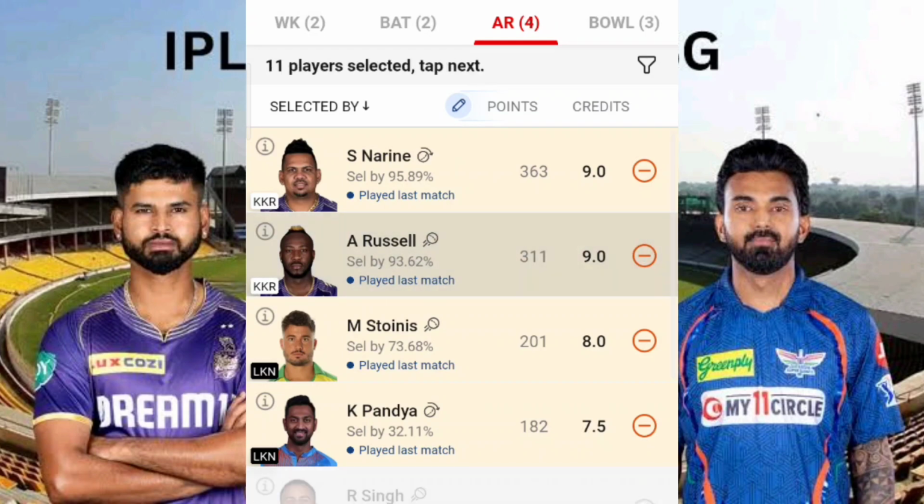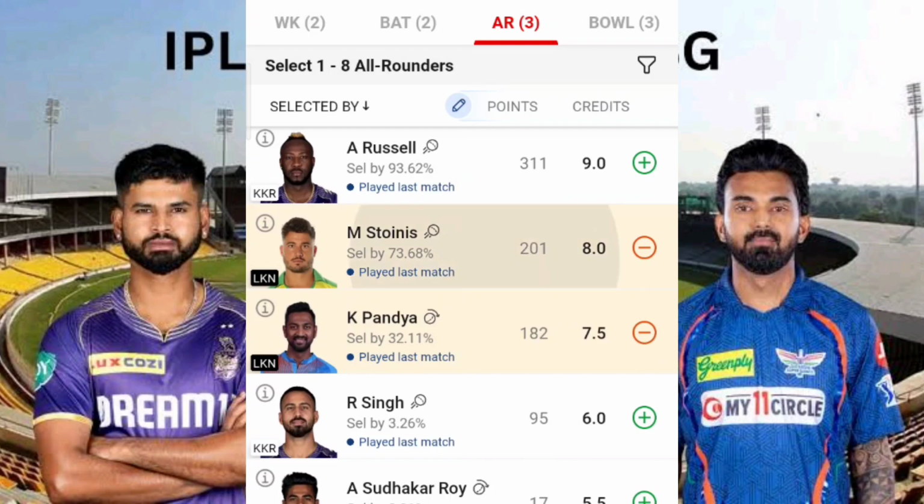Again, if you're including him, in this scenario please don't go for making him your captain or vice captain, because there are chances that he may not get more than 1 or 2 overs, and there are chances he won't bowl even a single over. So that is one thing we want to consider here. That's the reason I'm excluding him from my team.